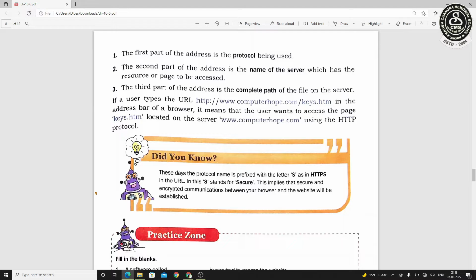Now in this URL, keys.html is the file name which is located in the server named www.computerhub.com, and the protocol it is following is HTTP, Hypertext Transfer Protocol. Now sometimes one additional S is there, HTTPS. In HTTPS, S stands for secure, meaning communication between you and the website will be secured.